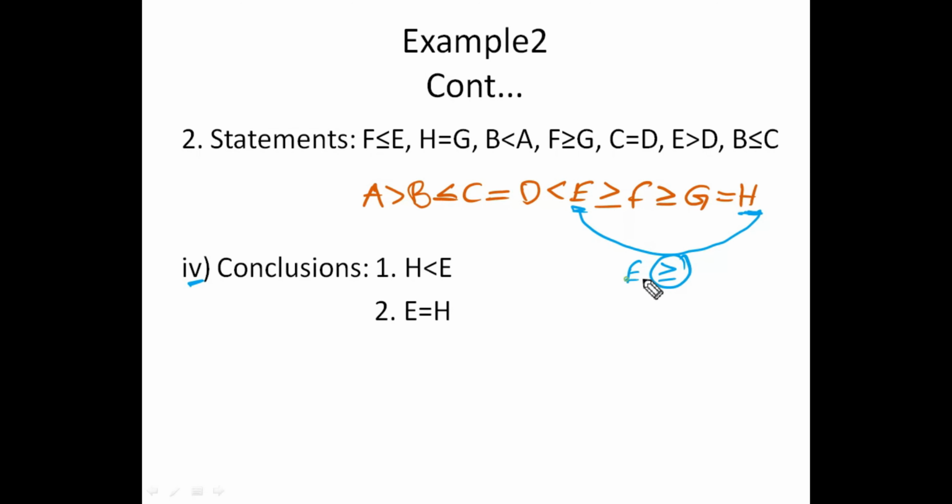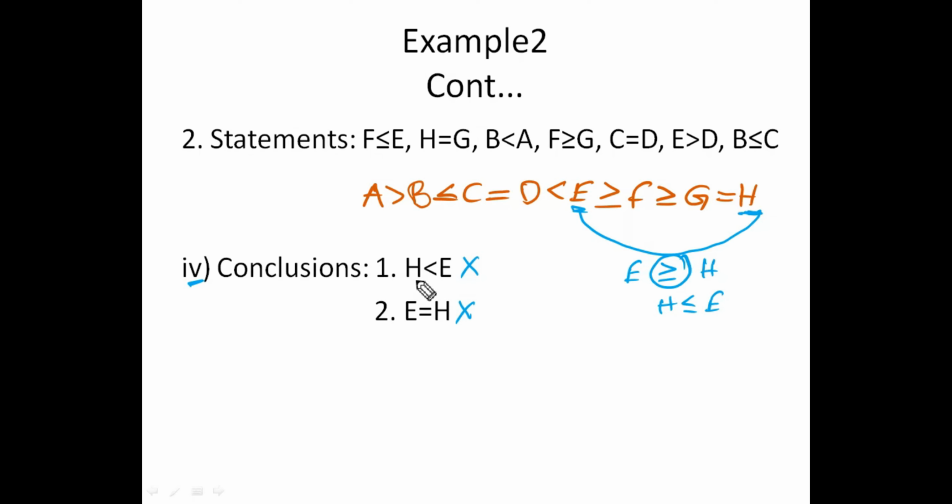E is greater than or equal to H, then H must be less than or equal to E, but it is only less than, that's why it does not follow. Now E equal to H: E greater than or equal to H. There is an equal to, but there is no greater than, that's why it also does not follow. So the answer will be neither conclusion 1 nor 2.